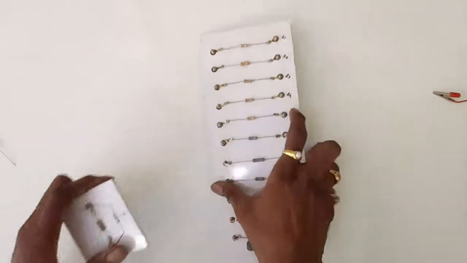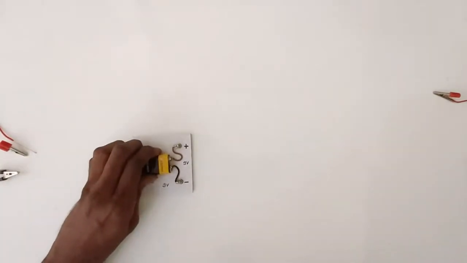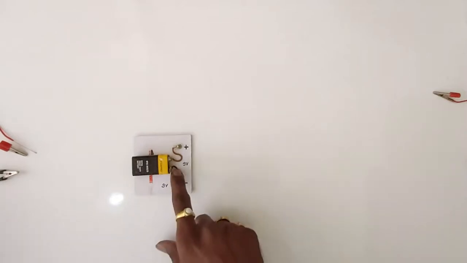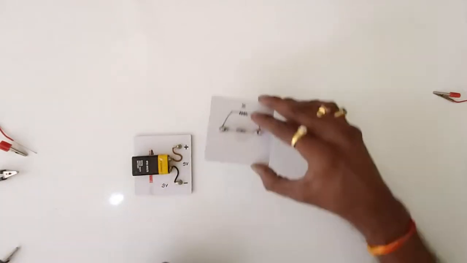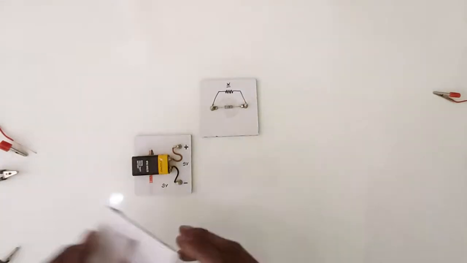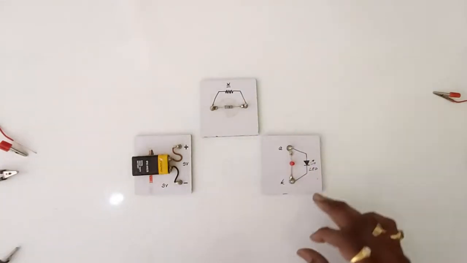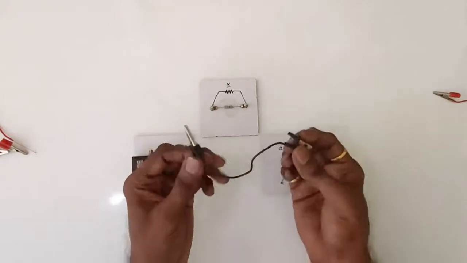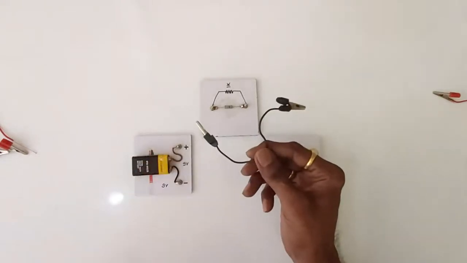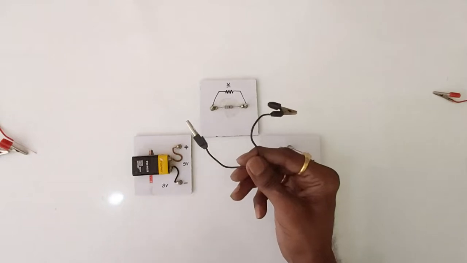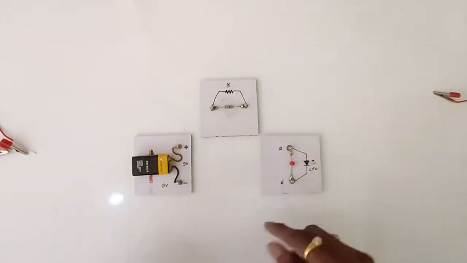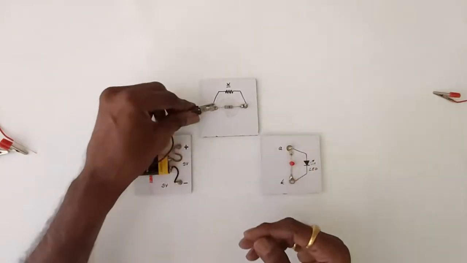Then we come to one important point, and that is circuit. A circuit can be constructed like this. Suppose I take one battery here. It is a 9-volt PP3 battery, and I take one resistor, and then I take one LED here, and now using these connecting wires, which have two crocodile clips at the two ends, I connect these devices together to form a circuit.